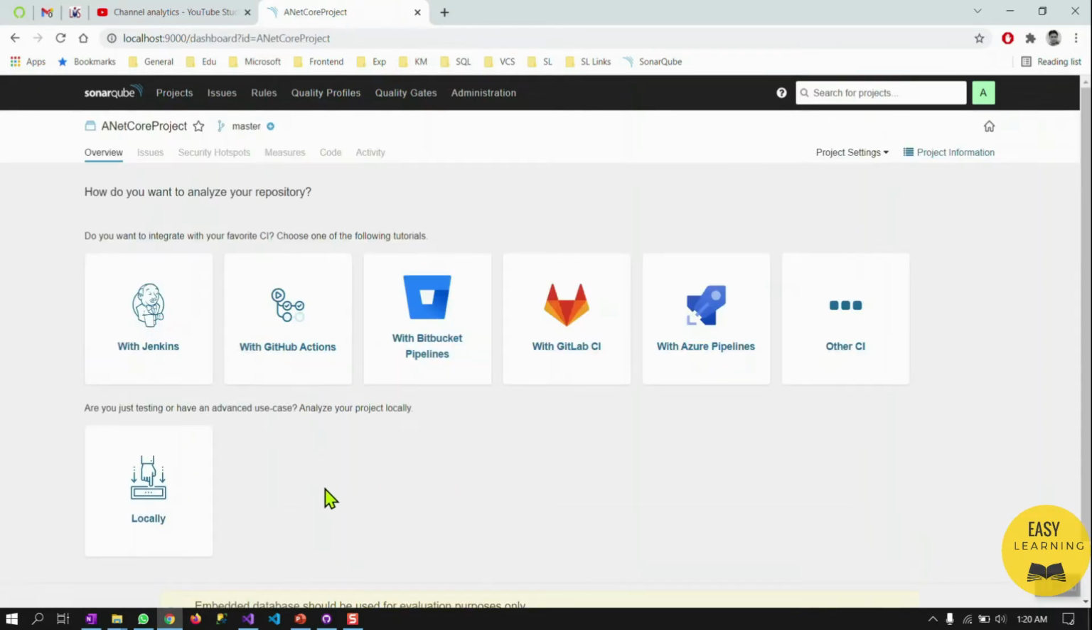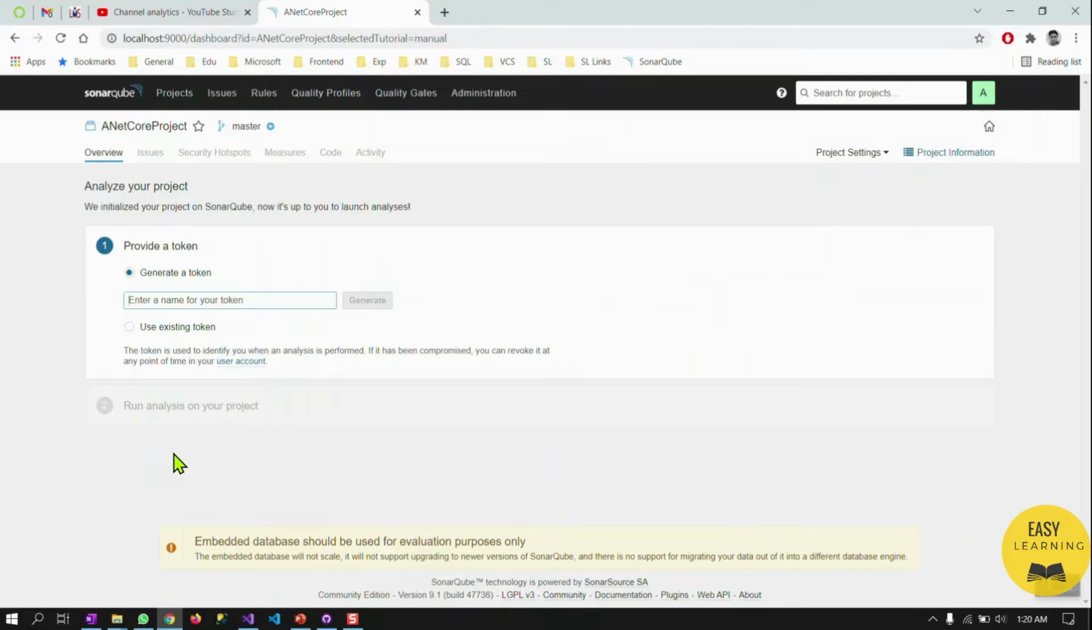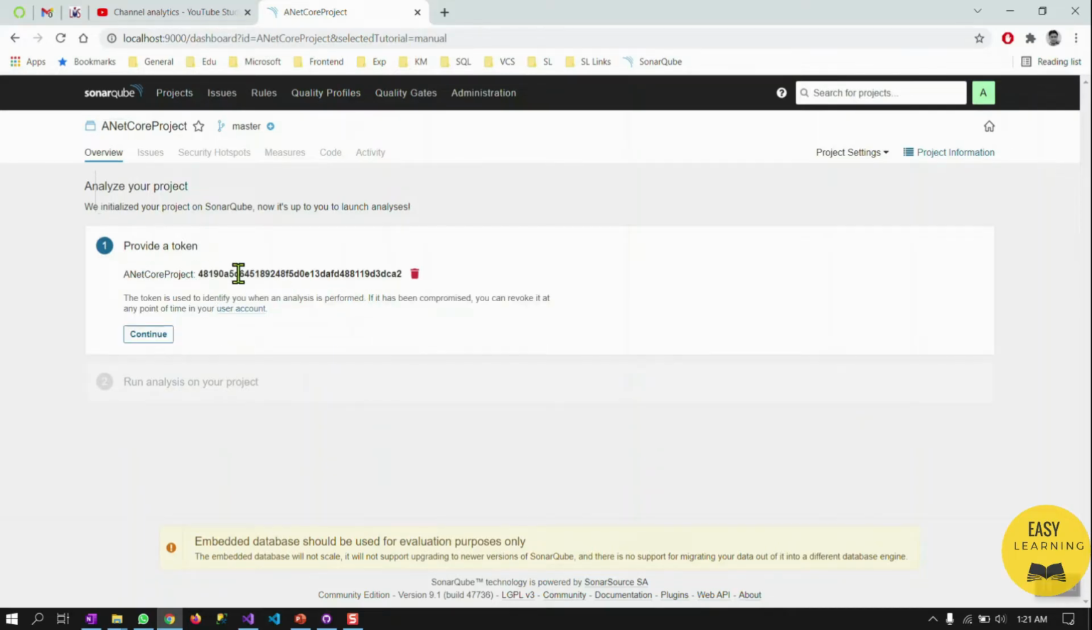Okay, now I need to link the source code with this project. I have the source code available on my local machine, so I click Local, and in this I generate a token. Let's make it unique, so let's copy this name and paste it here as the token name, and it will generate a unique token for us for this project. So this will be the unique token for this project. Click on continue.